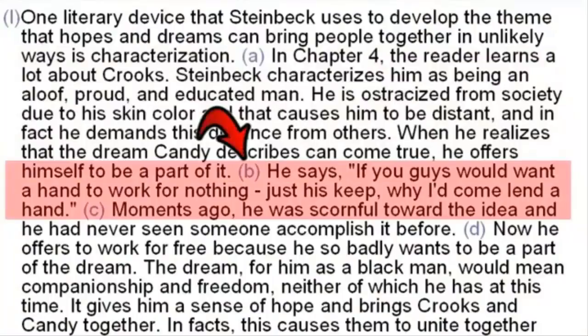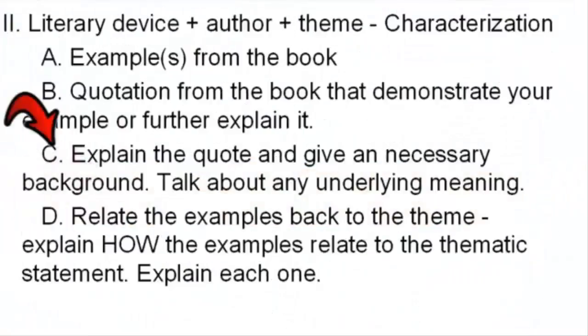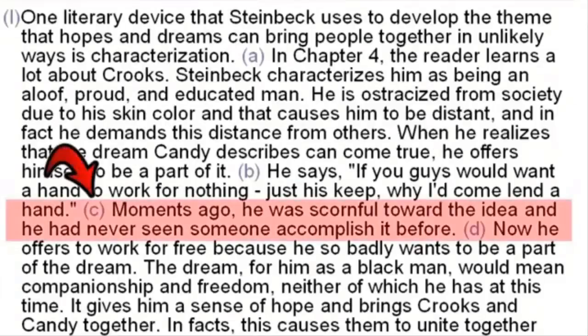Letter B, if you have the text as you are preparing, here is a quote. Crooks says, "If you guys want a hand to work for nothing, just his keep, why, I'd come lend a hand." And now C, I'm explaining it. Going back, C, I'm explaining it and giving any necessary background or underlying meaning. Moments ago, so I'm giving background here, he was scornful toward the idea and he had never seen someone accomplish it before.